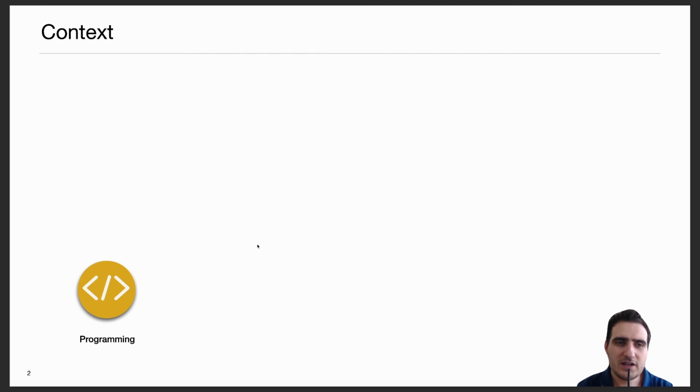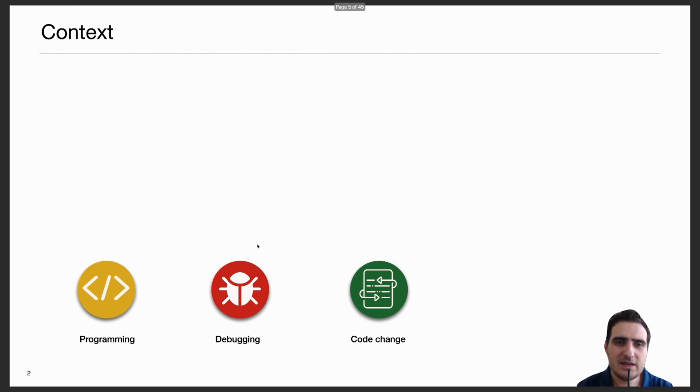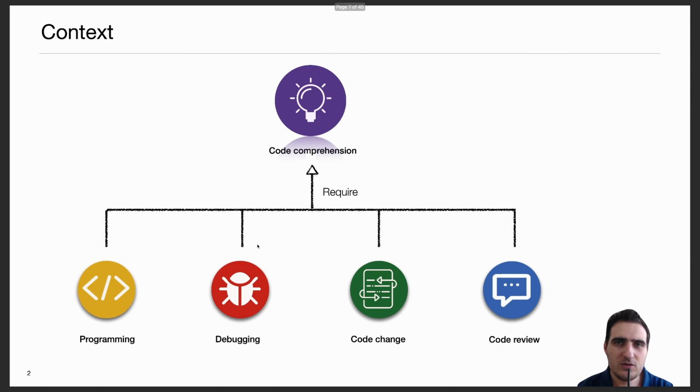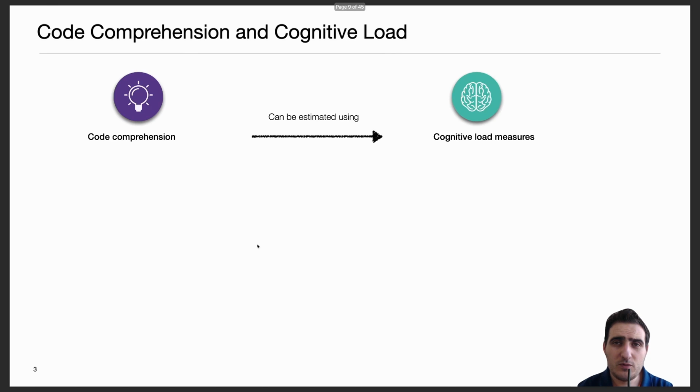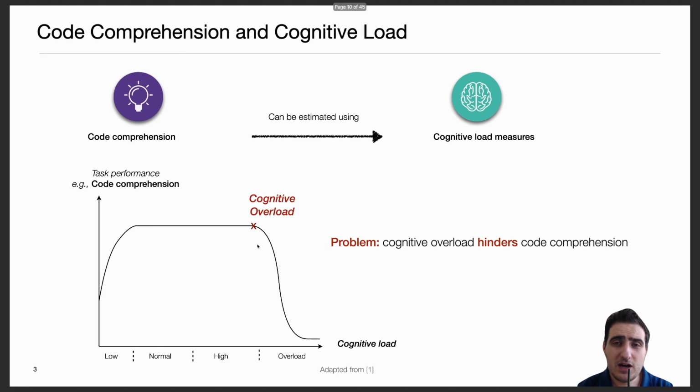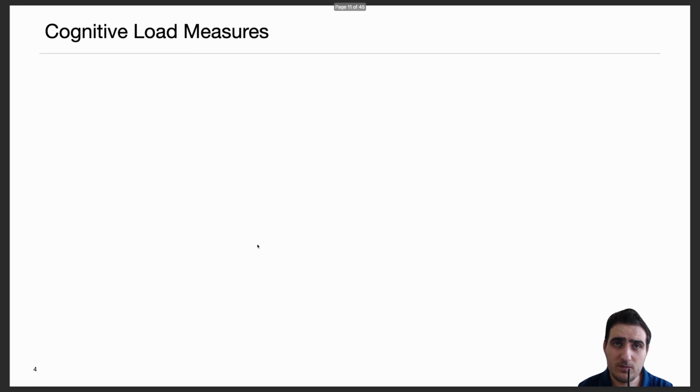Software development activities like programming, debugging, code change, and code review all depend on code comprehension, which is a fundamental task in software engineering. Code comprehension can be estimated using cognitive load measures. According to the cognitive load theory, a very high increase in users' cognitive load leads them to cognitive overload, which can hinder the comprehension of the source code.